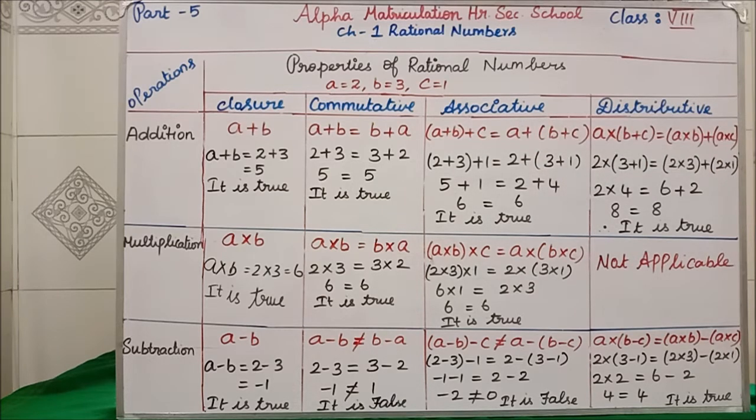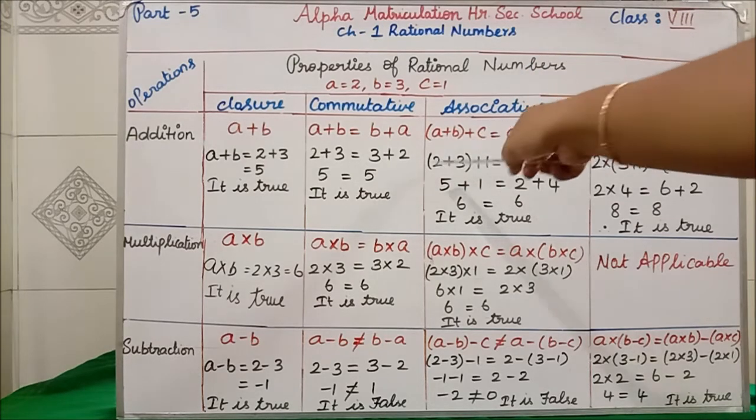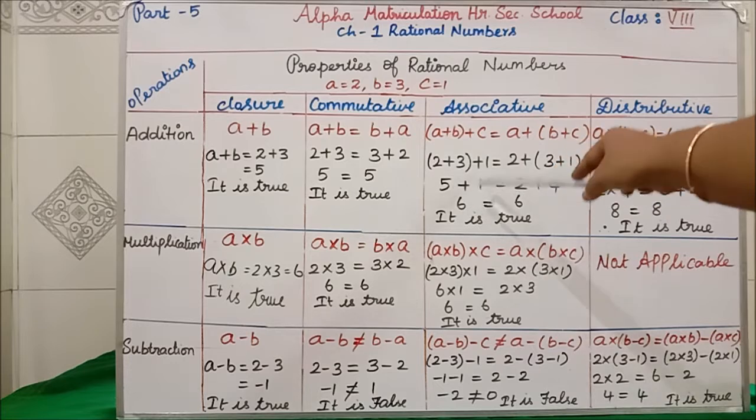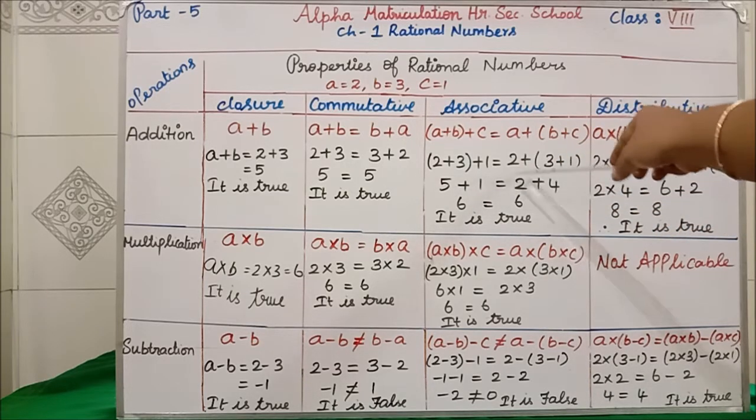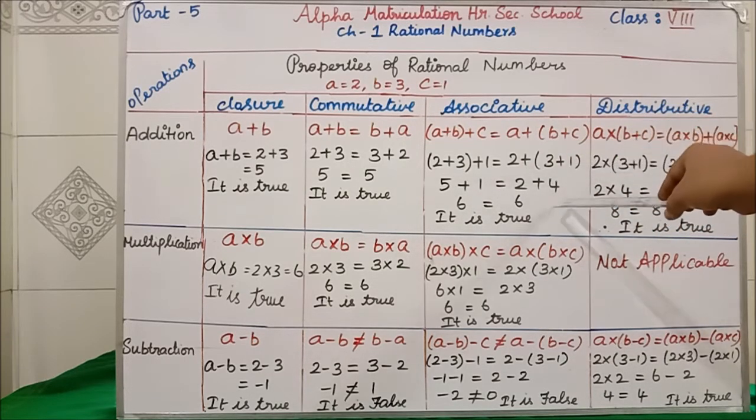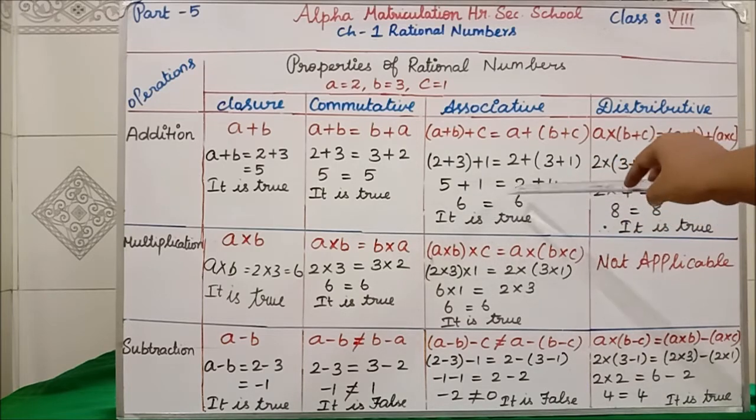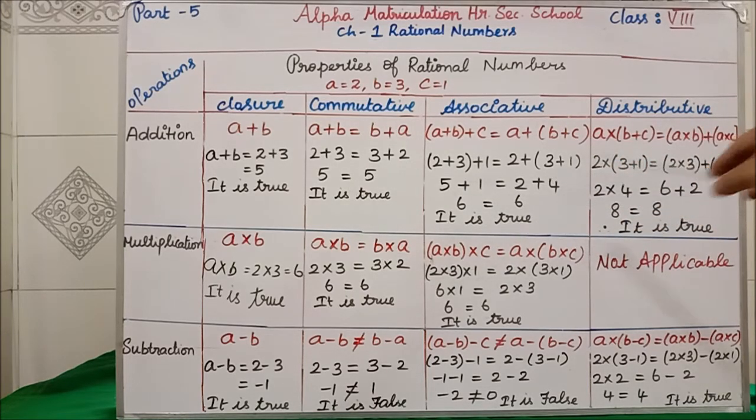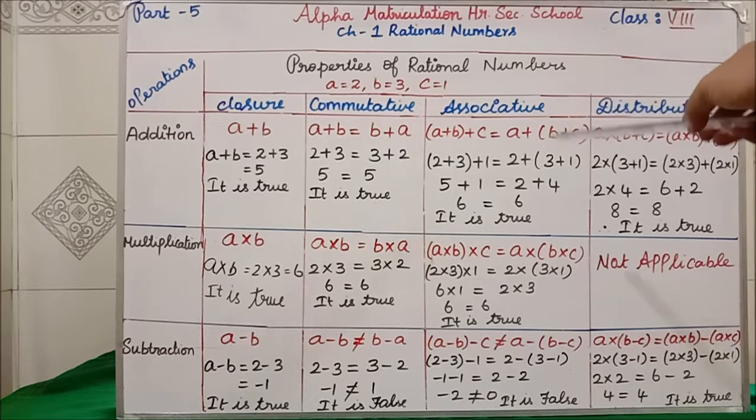So I have written here 2 plus 3 plus 1 equal to, for A 2 plus B 3, C is 1. First, whenever you are having bracket, you have to simplify the bracket first. Clear? You should not go 3 plus 1 4. You should not do like that always. Clear? Whenever you are having bracket, you have to simplify the bracket term first. 2 plus 3 is 5 plus remaining 1 is equal to 2 you have to write first. 3 plus 1 is 4. So 5 plus 1 equal to 6. 2 plus 4 equal to 6. It is true. Associative property is true for addition.